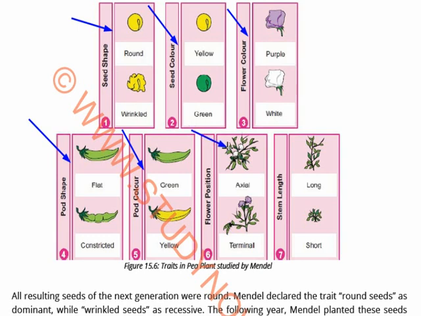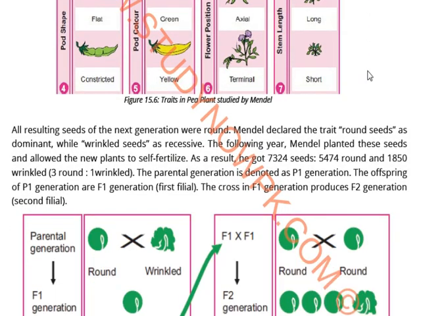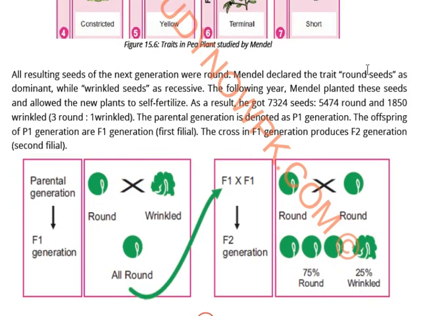It is axial and that is terminal. Terminal means at the end and axial means in between. And the stem length was also different, long and short. So that is why he chose Pisum sativum, because many different traits were present in different species.